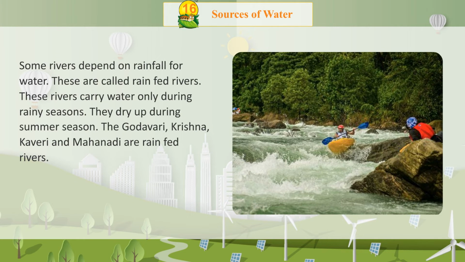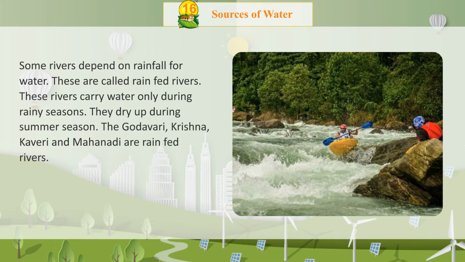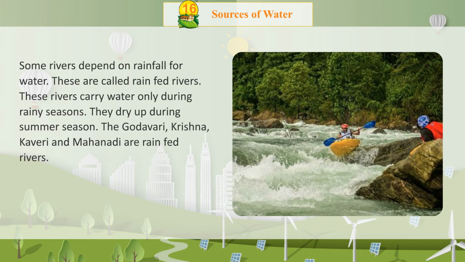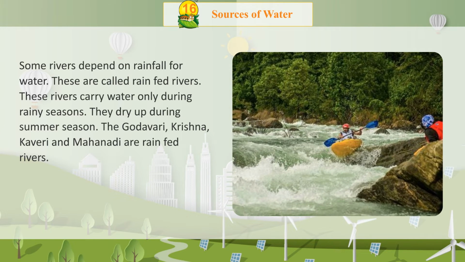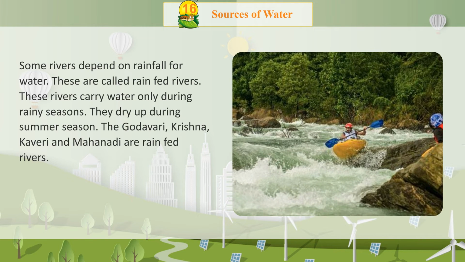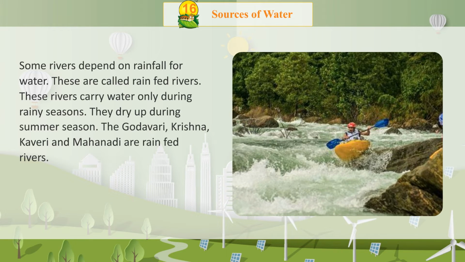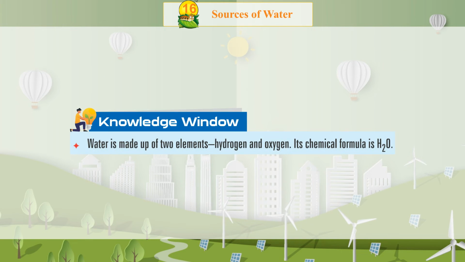Some rivers depend on rainfall for water. These are called rain-fed rivers. These rivers carry water only during rainy seasons. They dry up during summer season. The Godavari, Krishna, Kaveri, and Mahanadi are rain-fed rivers. Knowledge window. Water is made up of two elements, hydrogen and oxygen. Its chemical formula is H2O.